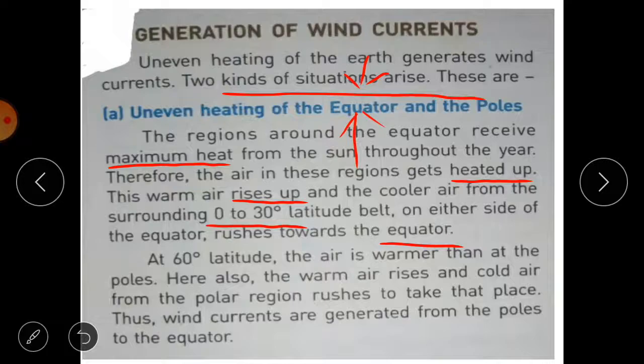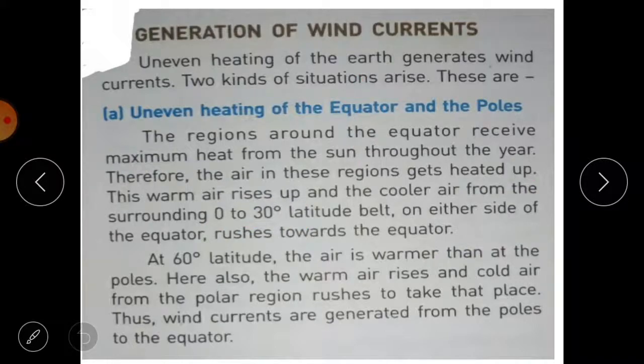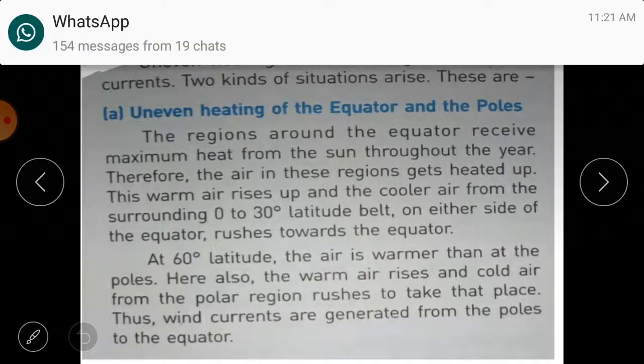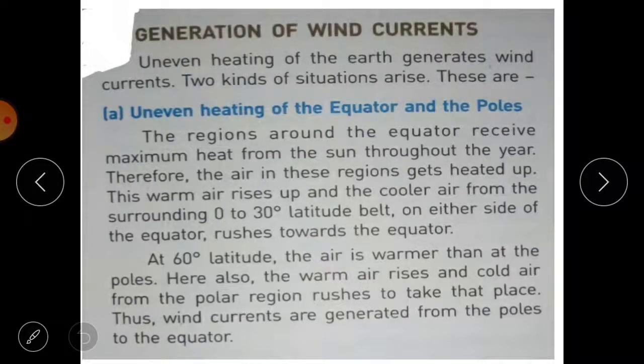This is because of the difference in temperature of these winds. Near the equator the warm air is light, and it rises up and moves towards 30° latitude, and from 30° latitude the cooler air blows towards the equator.